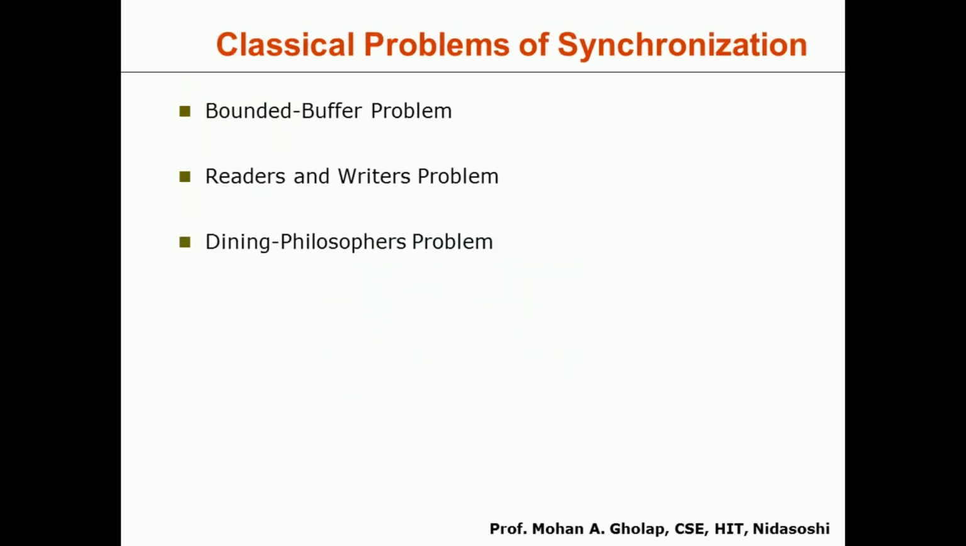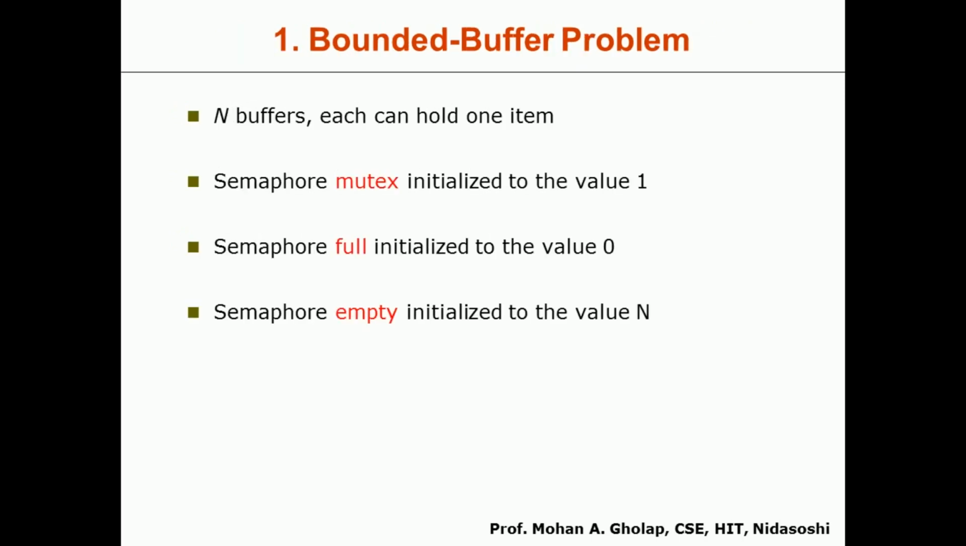So next we'll discuss some classical problems of synchronization. Here we have three classical problems. The first one is the bounded buffer problem. The second one is the readers-writers problem, and the third one is the dining philosophers problem. So let us discuss these problems one by one. First one is the bounded buffer problem.